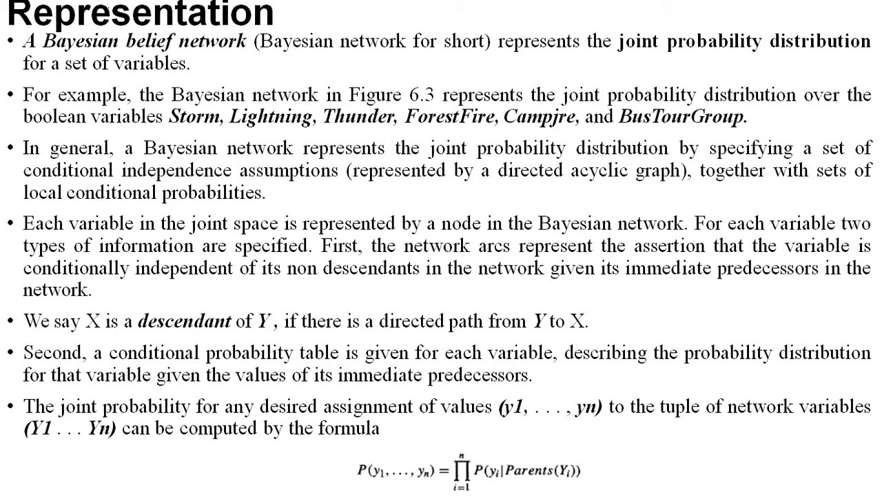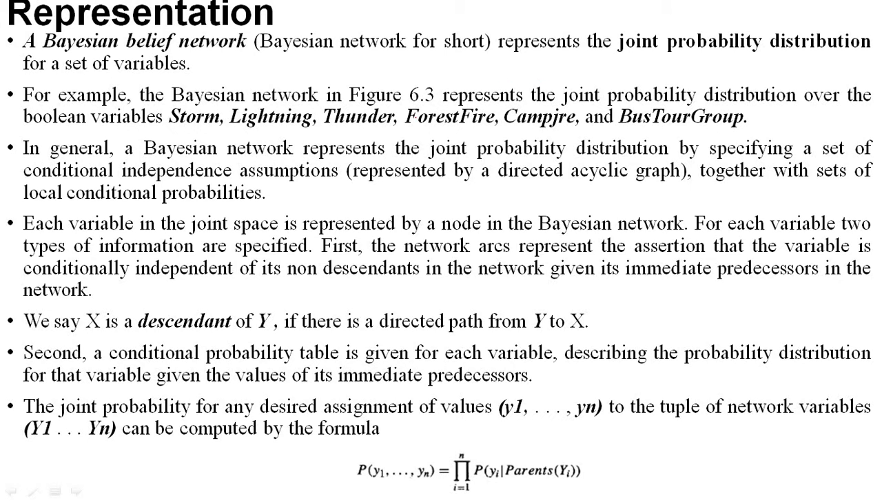We know that a Bayesian belief network represents a joint probability distribution for a set of variables. So what is a joint probability distribution? Given the value of storm, we can predict whether there is lightning or no lightning. Suppose the probability of lightning is 0.6, then the probability of no lightning is 0.4. This is called joint probability: the positive as well as the negative value.